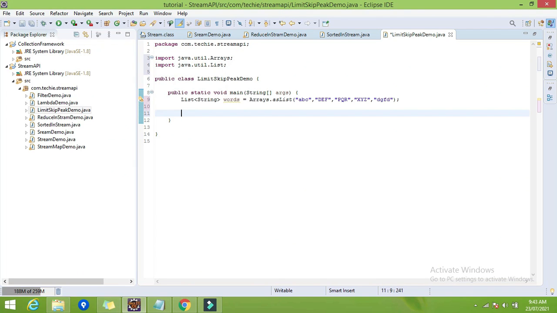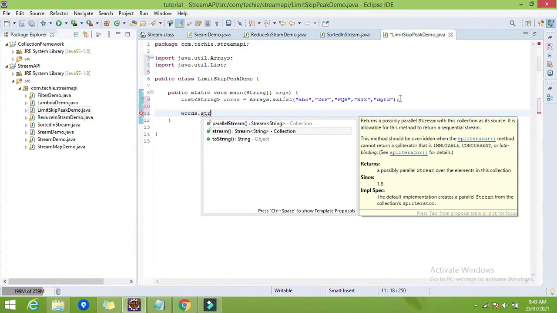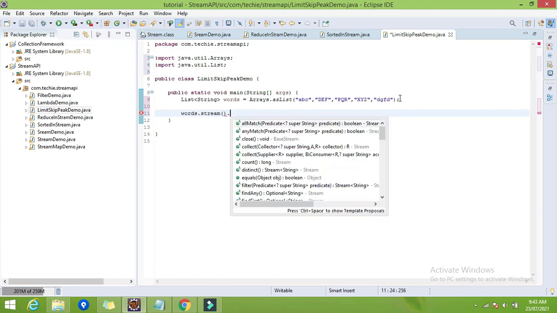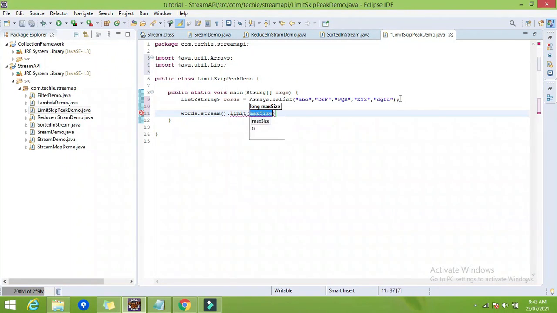First we have to create the stream to use the limit method. So words is the list, then we have the method called stream, then we have the method called limit. And how much limit you want to apply you have to specify here.